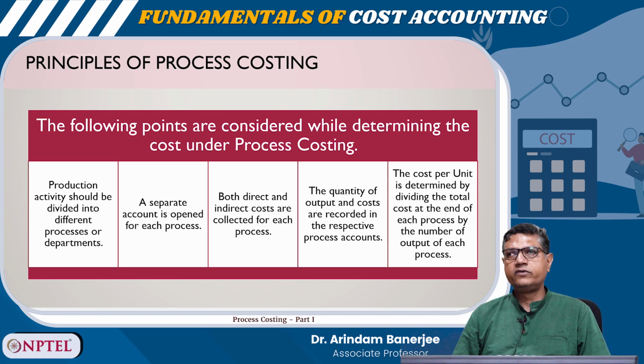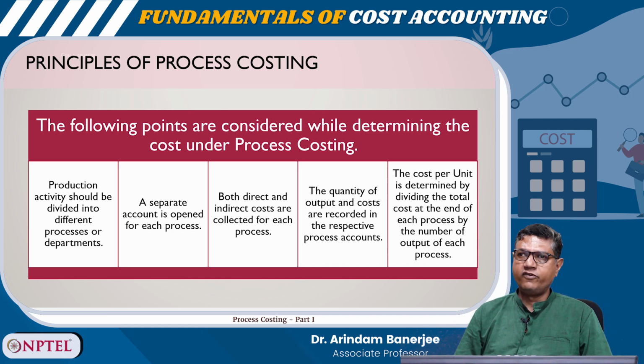The principles of process costing are as given below. The following points are considered while determining the cost under process costing. Production activity should be divided into different processes or departments. A separate account is opened for each process. Both direct and indirect costs are collected for each process. The quantity of output and costs are recorded in the respective process accounts. The cost per unit is determined by dividing the total cost at the end of each process by the number of output of each process.